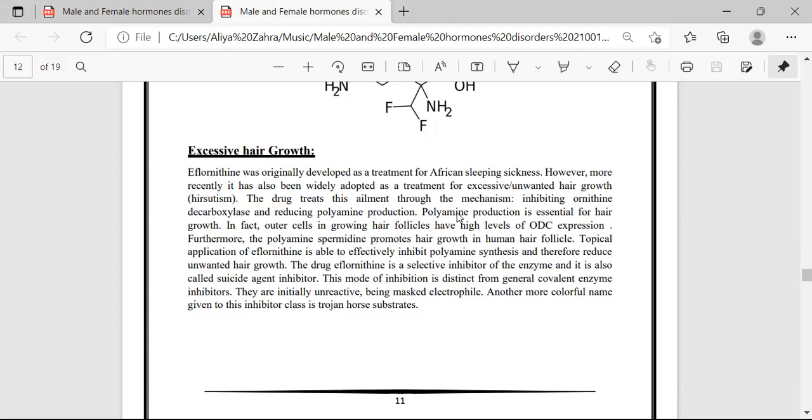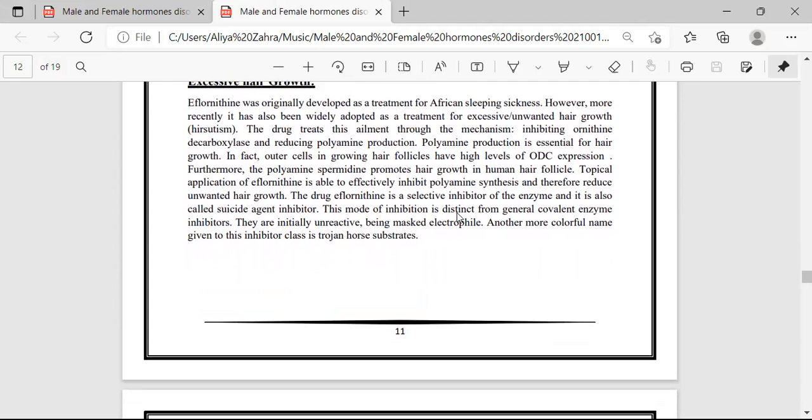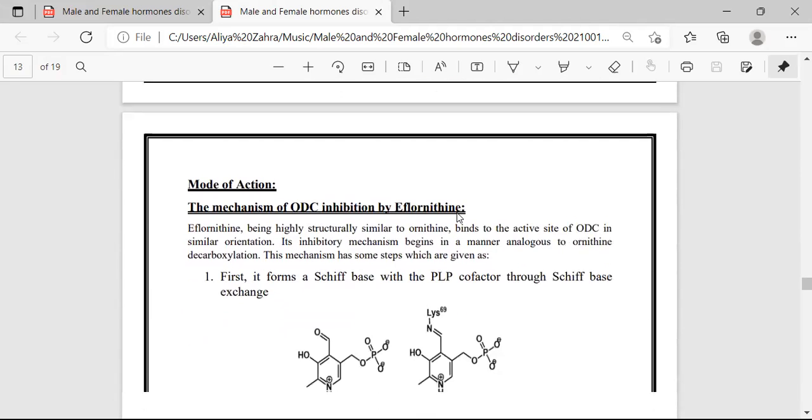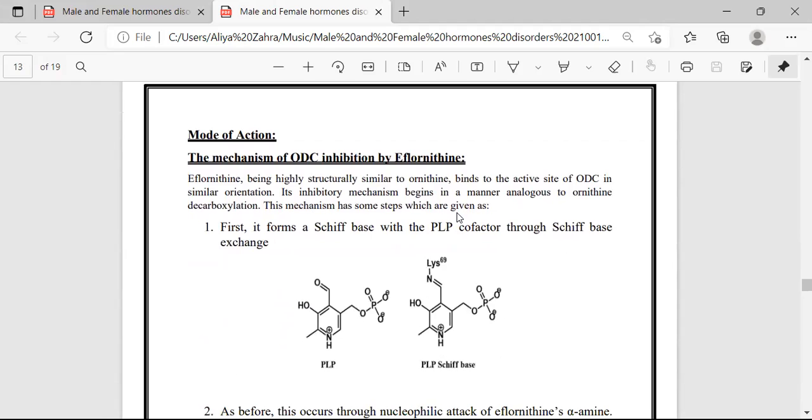In fact, our actively growing hair follicles have a high level of ornithine decarboxylase expression. Furthermore, the polyamine spermidine promotes hair growth in human follicles. The next is the mode of action of eflornithine. The mode of action of eflornithine is by the inhibition of ornithine decarboxylase. So let's talk about it.